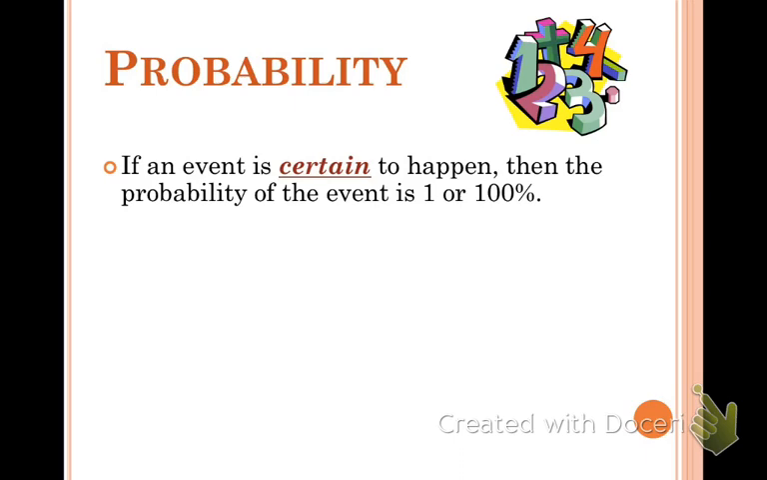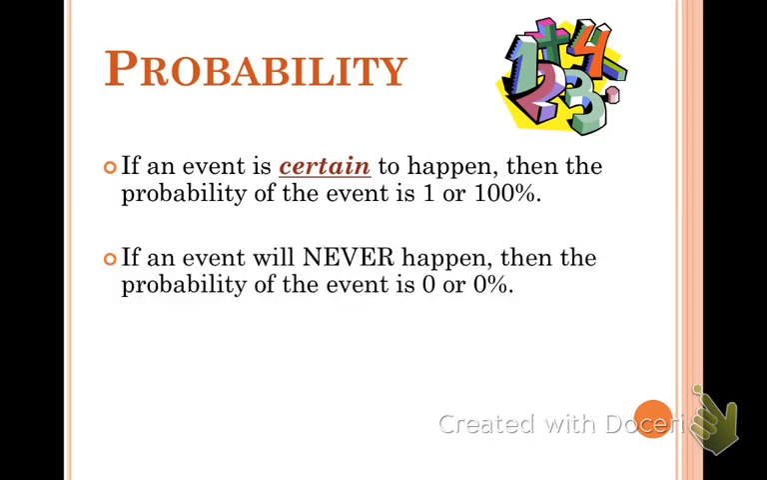If an event is certain to happen, certain means it's definitely going to happen every single time, then the probability is 1 if you write it as a fraction or a decimal. But if you write it as a percent, it's 100%. So you'll see that it's a 100% chance of rain. That means it's going to rain no matter what the whole day. If an event is never going to happen, we say it's 0%, or if you're writing it as a fraction or a decimal, it's just going to be 0.